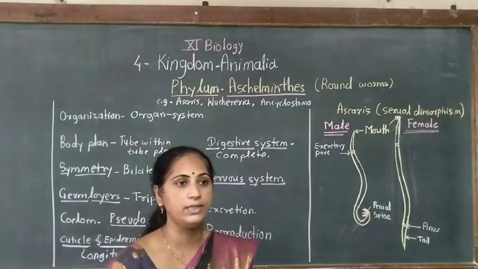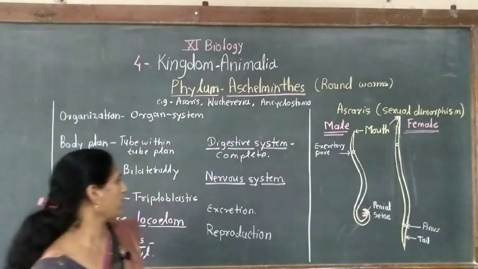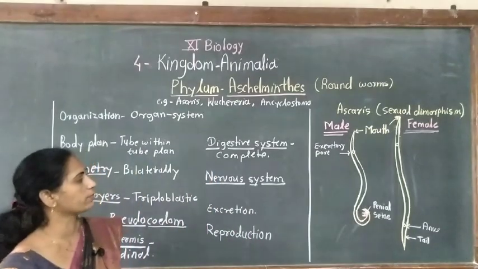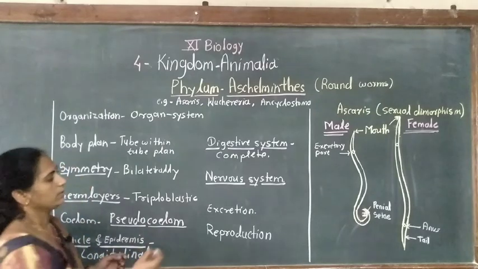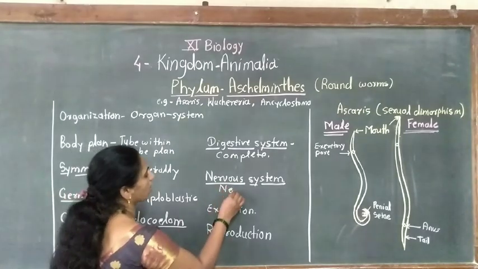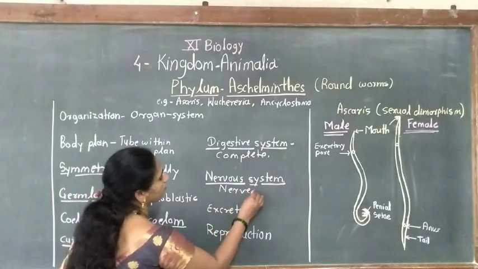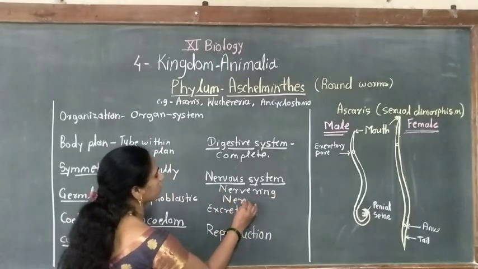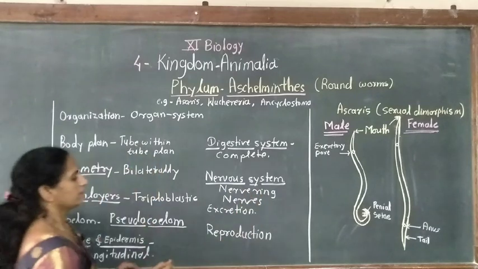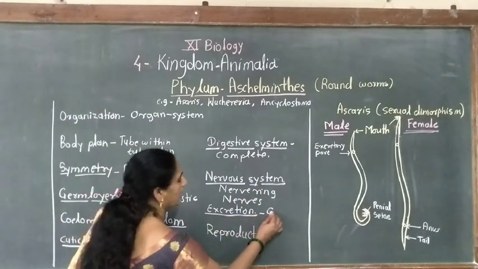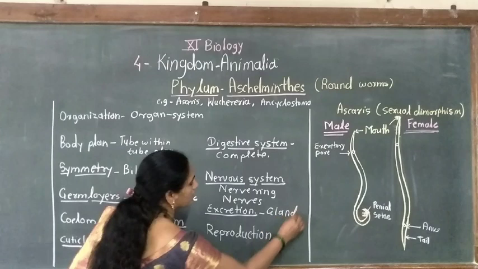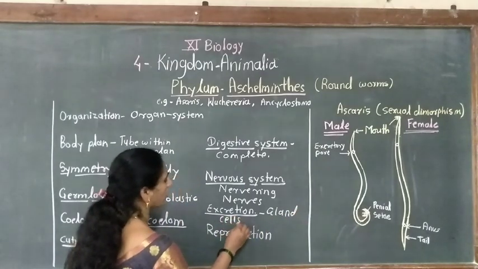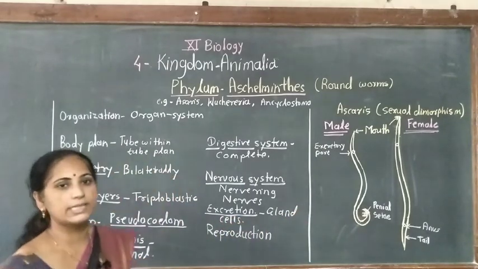Here a more advanced type of nervous system is present compared to the previous phyla, that is a nerve ring around the esophagus, and in addition various nerves are present. Then excretion occurs with the help of gland cells or canals, or both gland cells and canals.